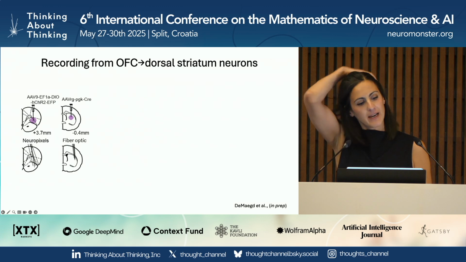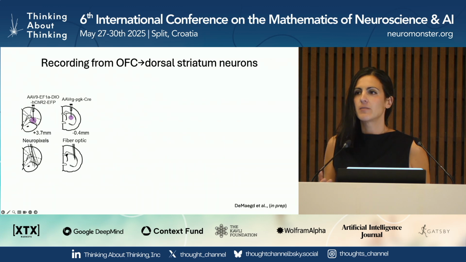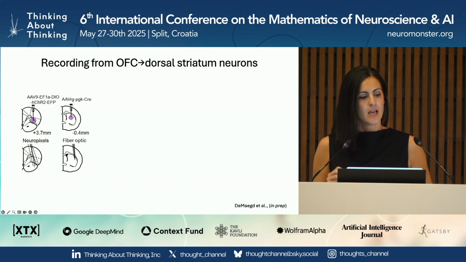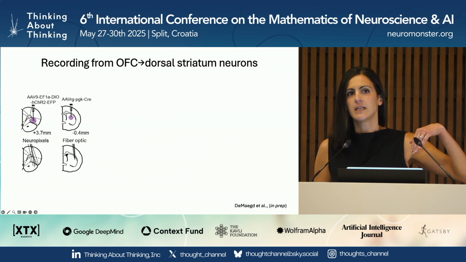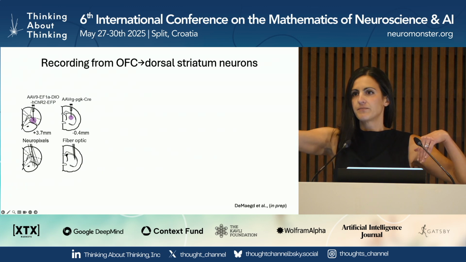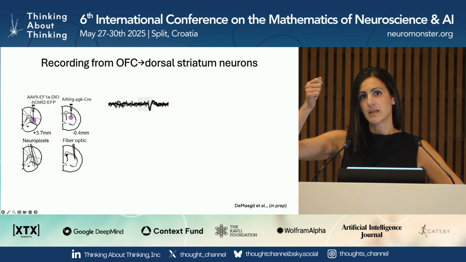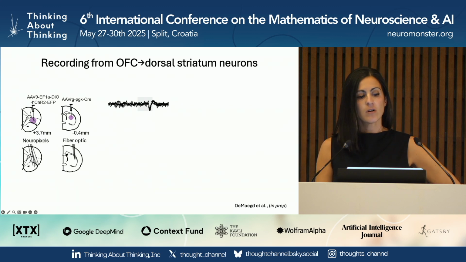So to do this, Maggie decided to do a fairly heroic experiment where she's doing optogenetic tagging and collision testing. So just to explain what collision testing is, again, she's using a viral strategy to express channelrhodopsin in these projection neurons. She's then implanting a Neuropixel probe in the OFC and the fiber optic in the striatum, okay? And so what happens is she's going to shine light in the striatum, and that's going to elicit what are called antidromic action potentials that are generated at the axon terminal and then back propagate to the cell body in the OFC. And she can record those antidromic spikes with her Neuropixel probe, and that's shown here, where the gray bar is the illumination period in the striatum.